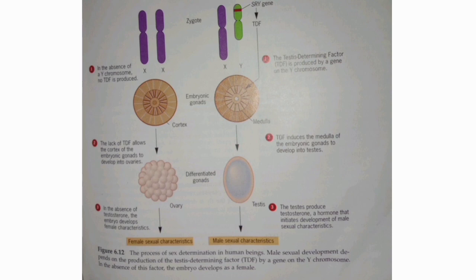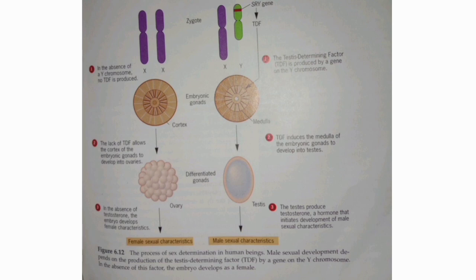In this picture the X chromosome is shown in purple color and the Y chromosome is designated in green color. And in that Y chromosome, at the upper arm, it contains one small segment which has been shown in red color. That portion is called the SRY gene, and that SRY gene induces TDF, that is testis determining factor, and that TDF will act on the medulla region of the embryonic gonad,